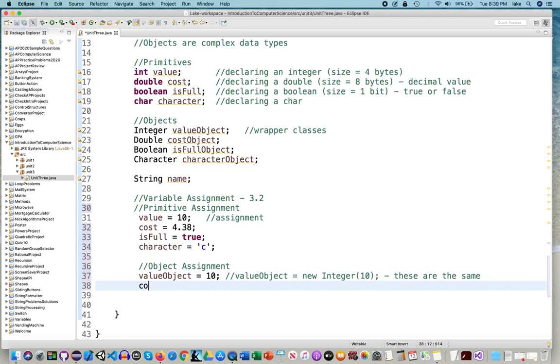So let's do the same thing with cost. Not cost, we want a cost object. I could say it's 4.38. Same thing is true. So guess what that's the same as? That's the same as cost object equal to new double 4.38.